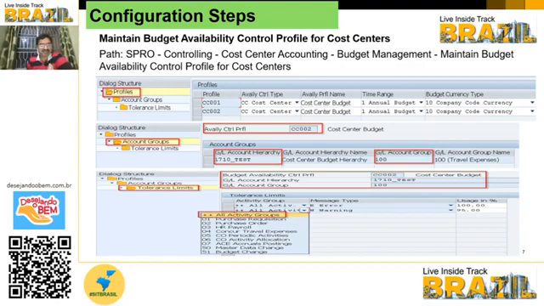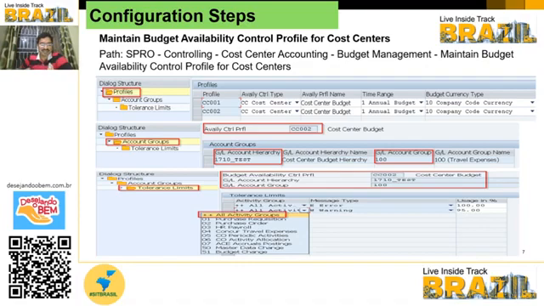In the budget profile, first of all, you have to create the profile with any name, 6 digit maximum, or 7 digit, I'm not sure how many digits. Then availability control, cost center, cost center budget and annual budget, because there is no option to choose the monthly budget or anything. The only option is annual budget. And for currency you can take either the company code currency or global currency. In this case I have taken the company code currency.